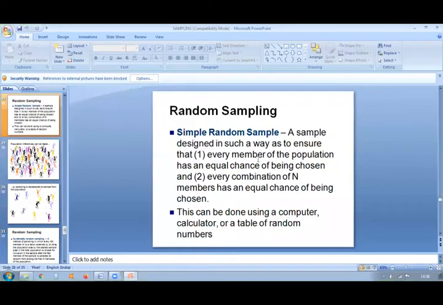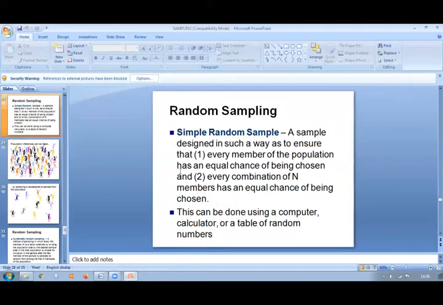Methods, random sampling. So random sampling is further divided into simple random sampling. A simple random sample is designed in such a way as to ensure that every member of the population has an equal chance of being chosen, and every combination of n members has an equal chance of being chosen. So this is random sampling.